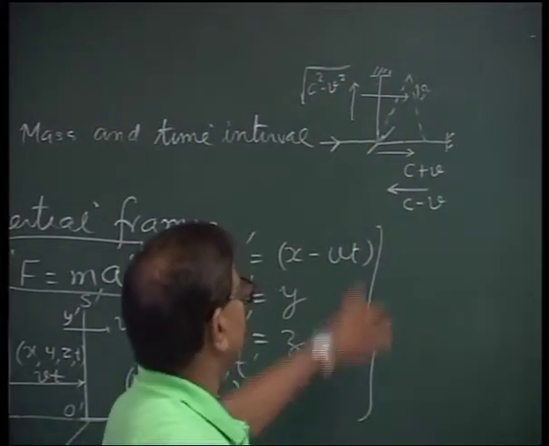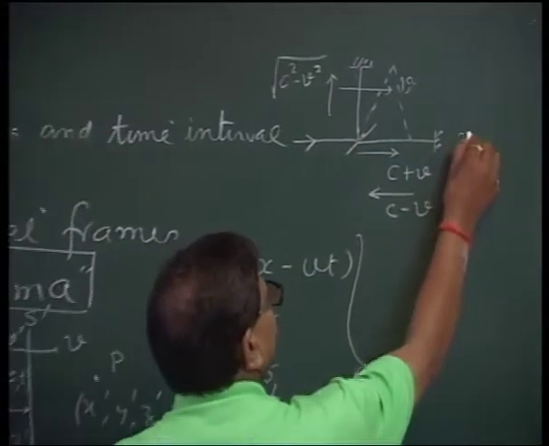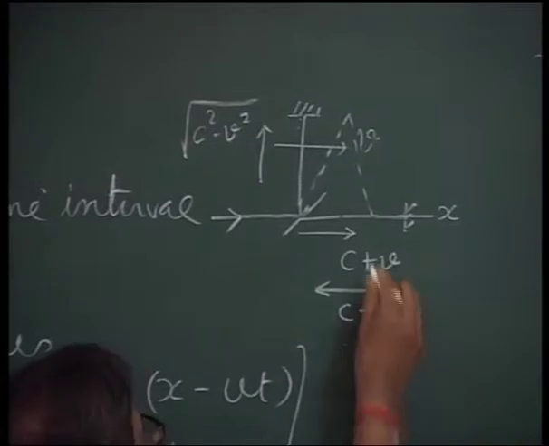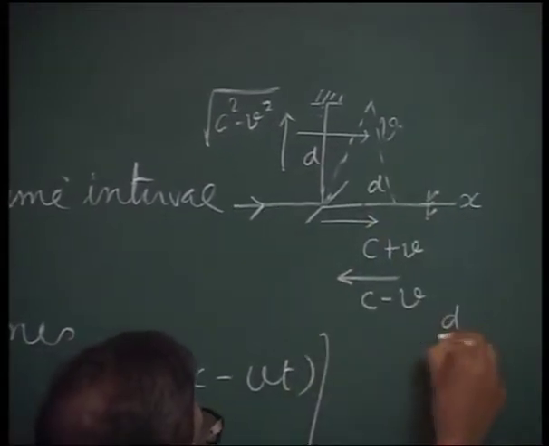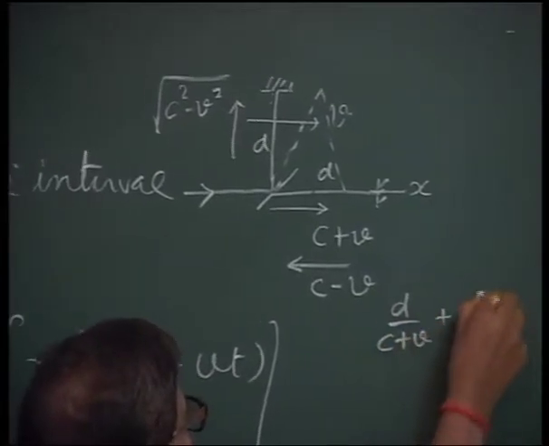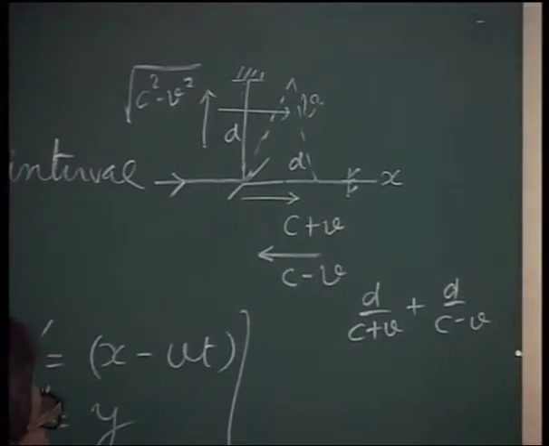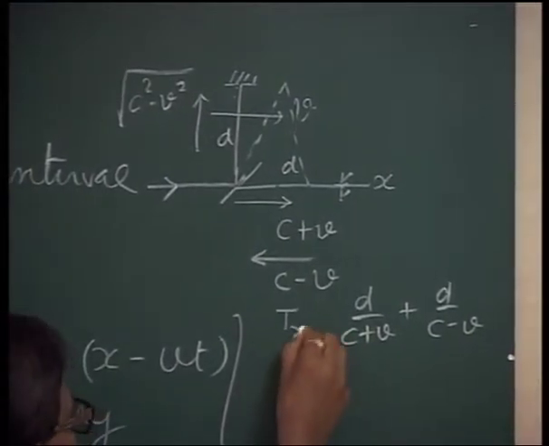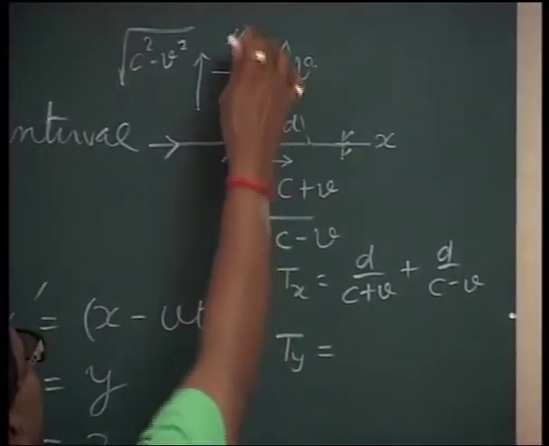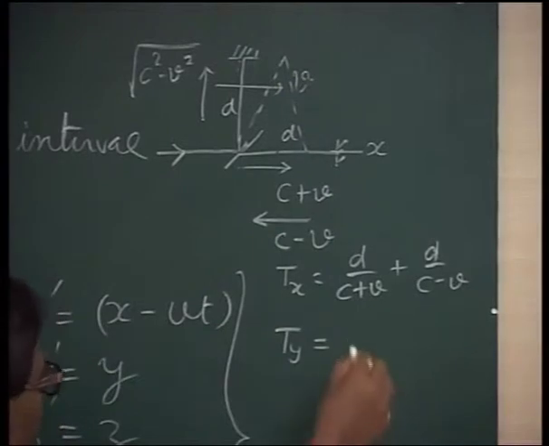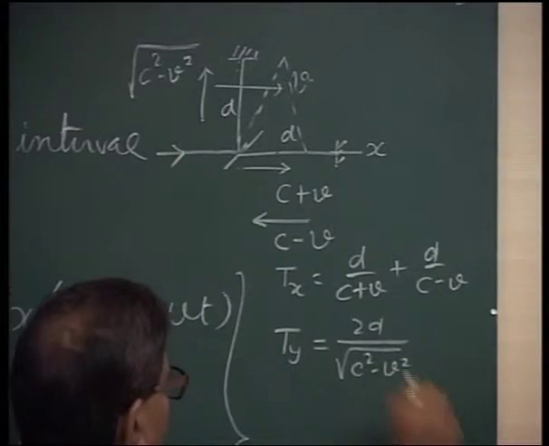See that the time taken by light in traveling in the x direction, if the distance is d, this distance is also d, is d upon c plus v plus d upon c minus v. This I can call tx. And the time taken for light traveling in the y direction, the transverse direction, will be 2d upon the square root of c square minus v square.